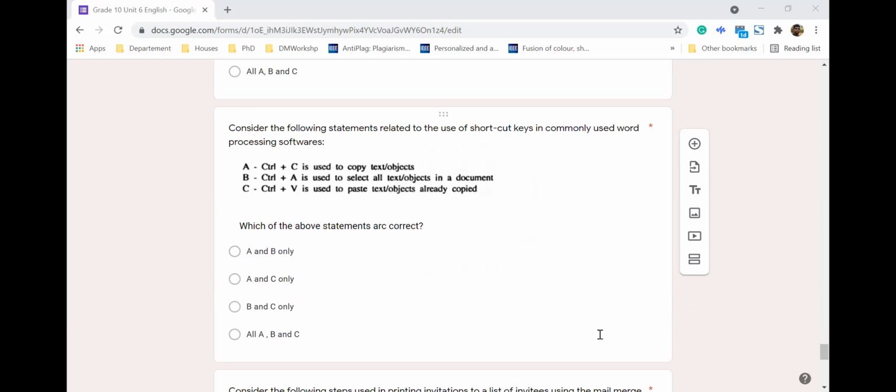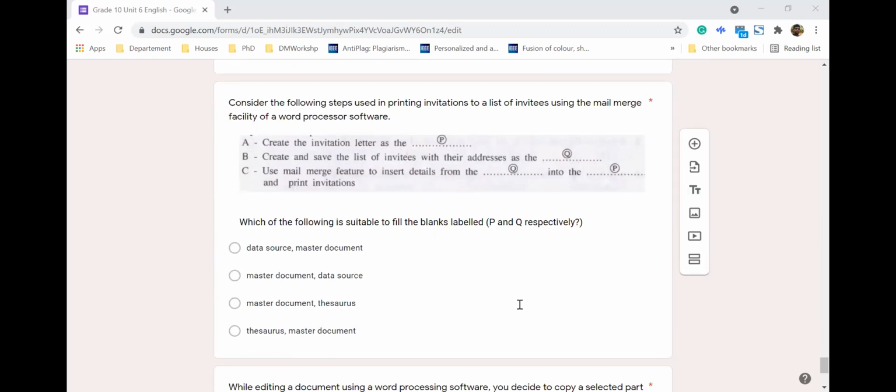The next one, we have been given a couple of shortcut keys. Control C, we already discussed, is copy. Control A is select all, and Control V is paste. Right. So the answer is all of A, B, C. Right. The next one.